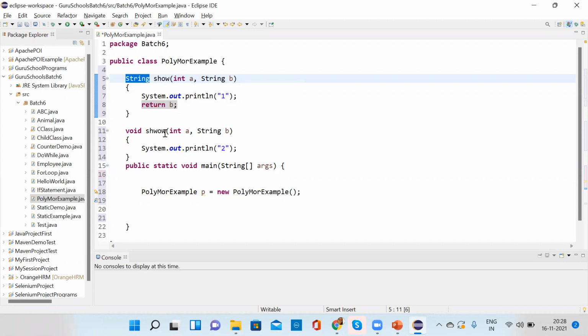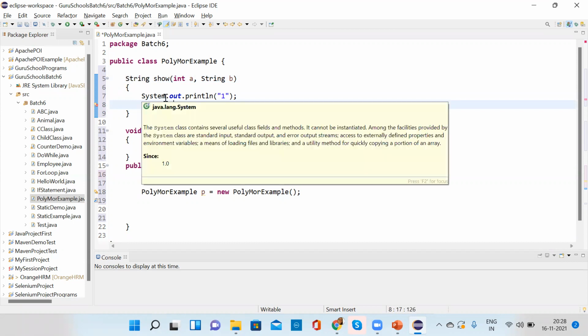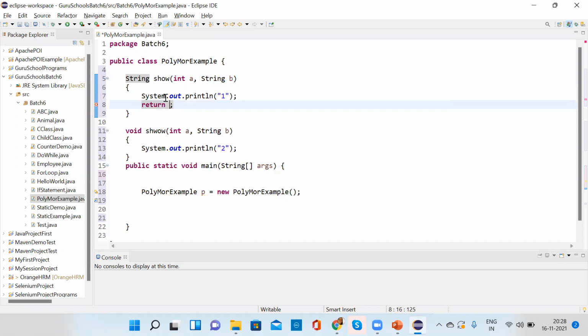Type of the method. So always remember that whatever you are returning, if you are returning null, then also it's fine, because with string you can return null. But if you return 0, then it will give you an error. Why? Because it's a mismatch.